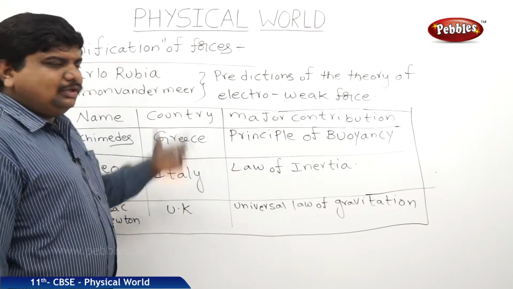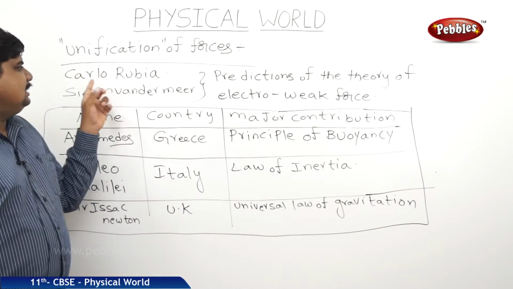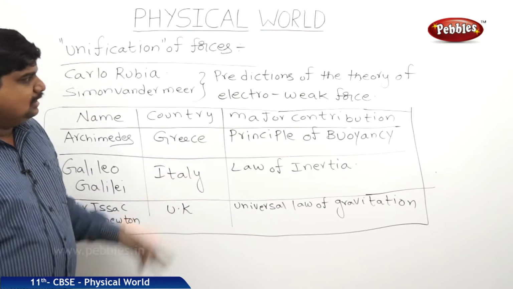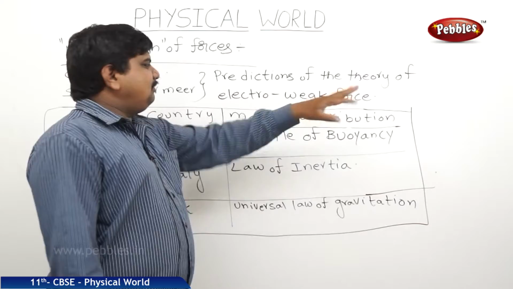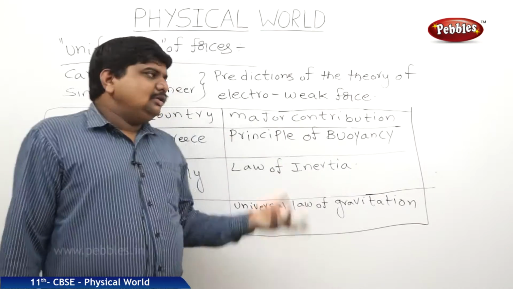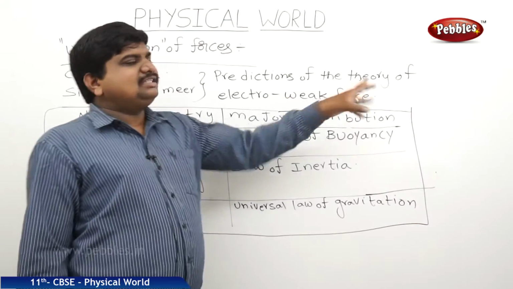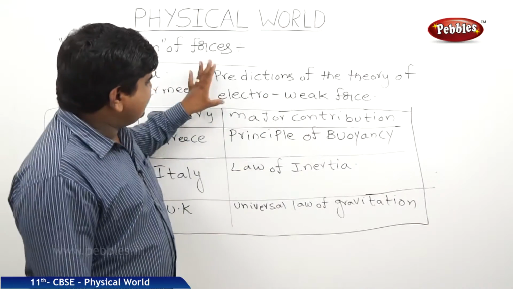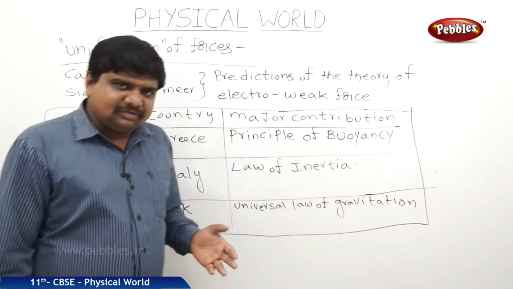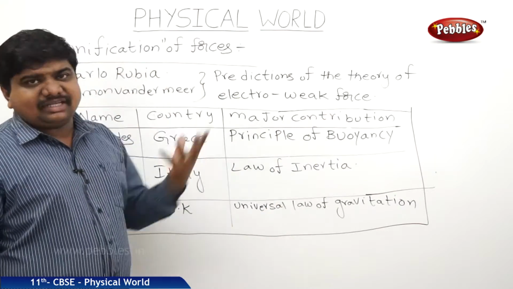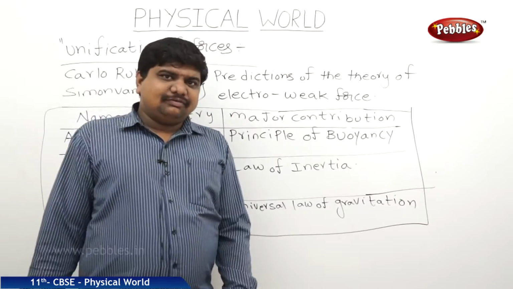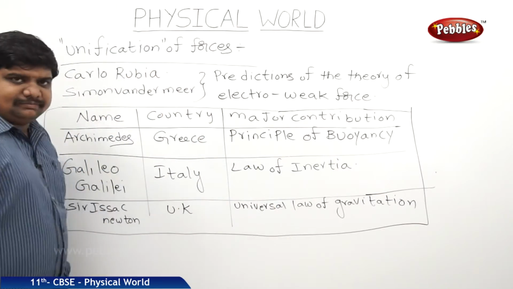So in the list of unification of forces, the last one is two scientists, Carlo Rubbia and Simon van der Meer. They did the predictions of the theory of electroweak forces, meaning the weak nuclear force which is unified with the electrostatic force. The research done by these two predicted that this weak nuclear force is some 10 to the power of 25 times the gravitational force and some 10 to the power of 40 times less than the electrostatic force.